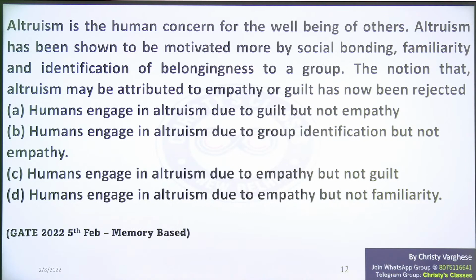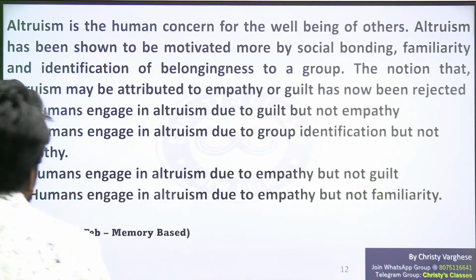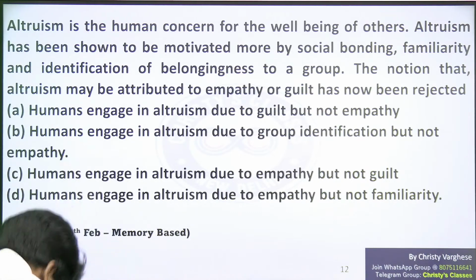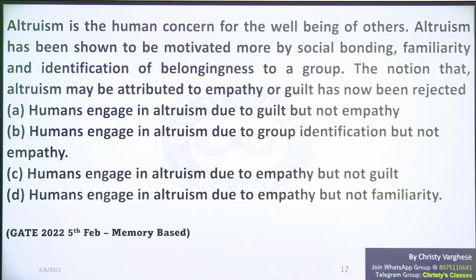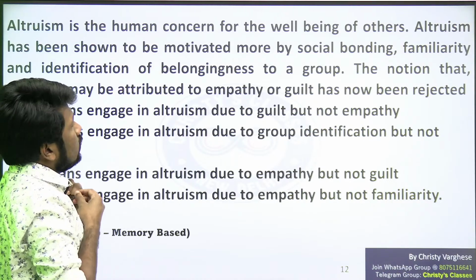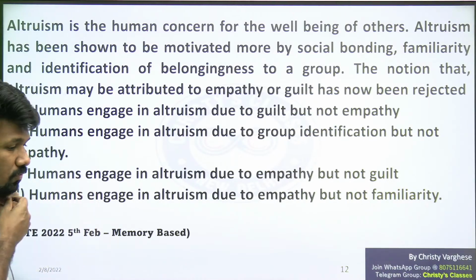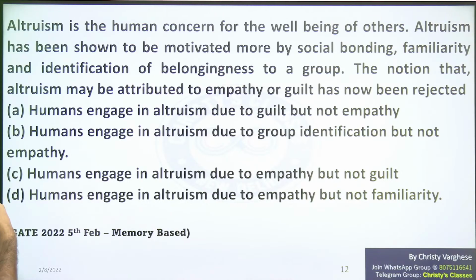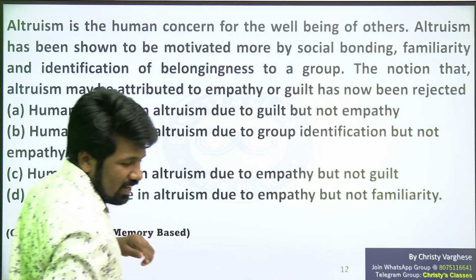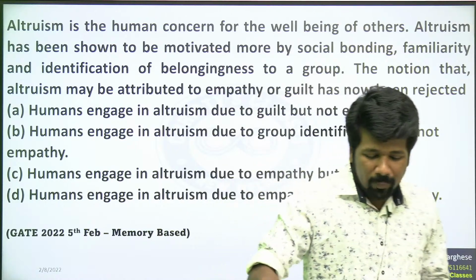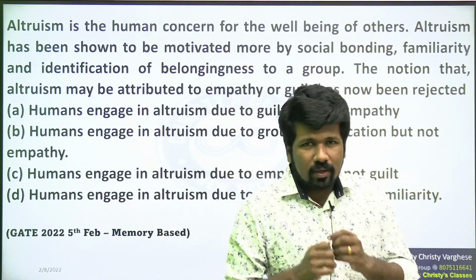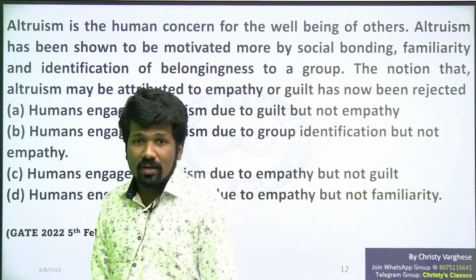Okay. So I will explain. Altruism is the human concern for the well-being of others. If you don't know the exact meaning of altruism, still it's okay. In yesterday's analysis session we discussed that matrix based question. There also the exact meaning of all the words was not necessary.